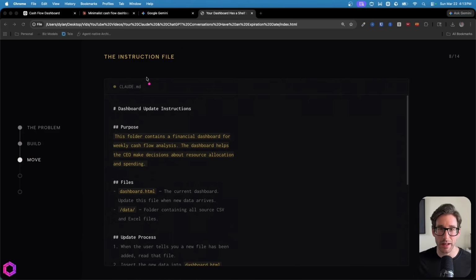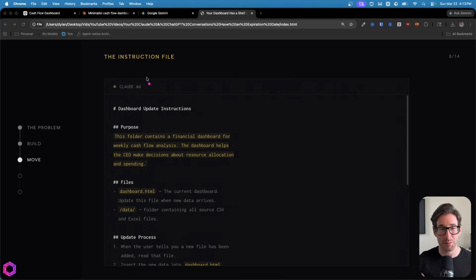And again, a really important thing here is you can have the AI create this file for you. So you can basically just open up the AI agent on your desktop in the folder that you've created and ask the AI to create you a Claude.md file or an agents.md file to do the given task you care about, which is updating the dashboard with new data sets over time.